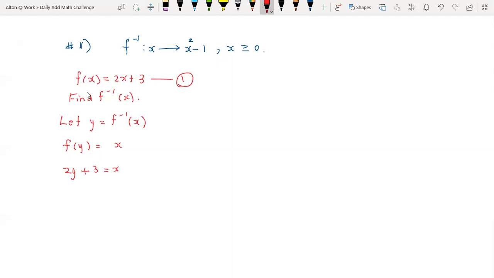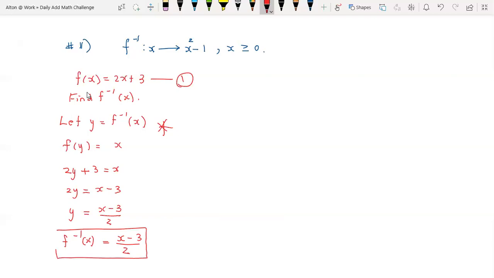And we solve for y. So this becomes 2y equals x minus 3. y equals x minus 3 upon 2. And y is our f inverse because we defined it earlier right here. So we can conclude that x minus 3 over 2 is our f inverse. Now, the question is starting at the end right here with the f inverse expression, and we need to work back to determine what is the function up here.